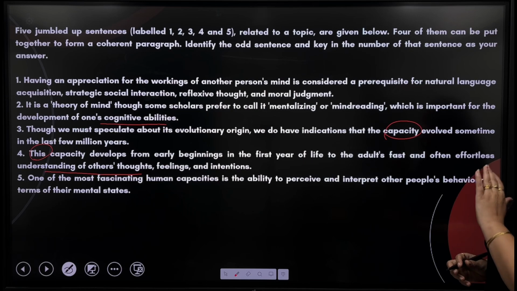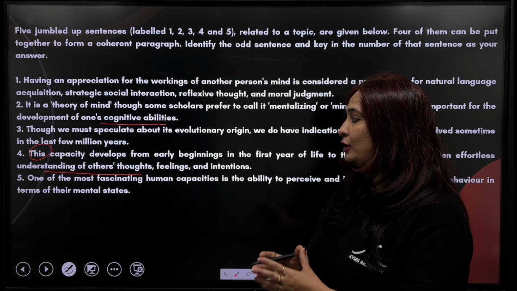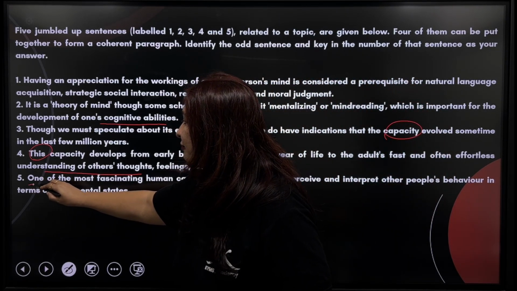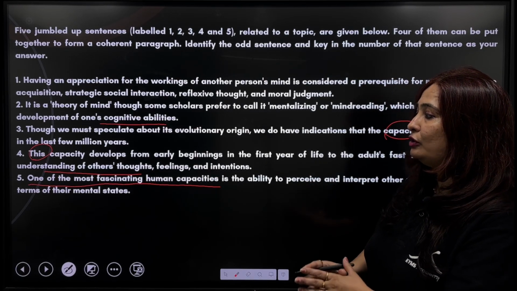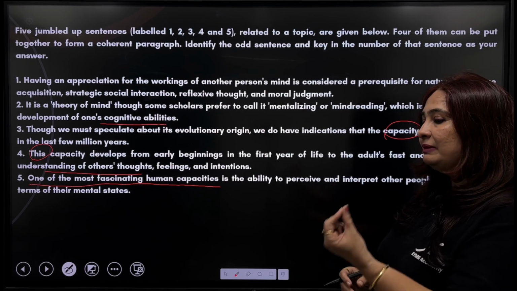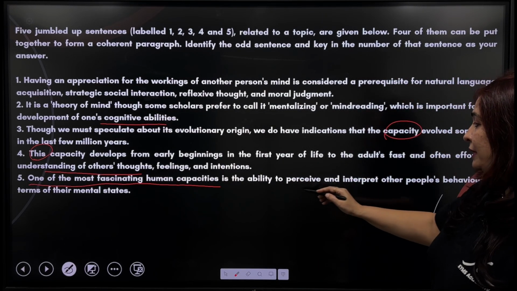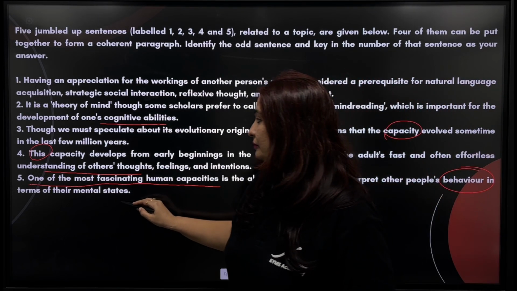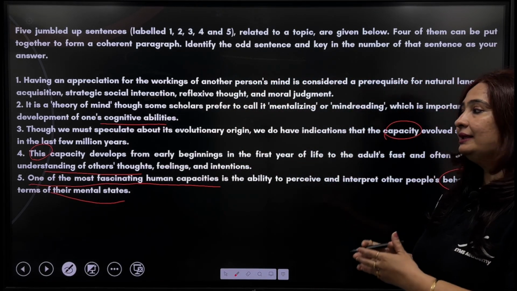Now, again, after reading all the 5 sentences, we can say that the author is talking about some capacity. And the fifth one is going to be the opening statement, because he is saying here one of the most fascinating human capacities. So when he says one of the most, it means he is picking one capacity, and that capacity is the ability to perceive other people's behavior in terms of their mental states, how we are understanding their mental state.